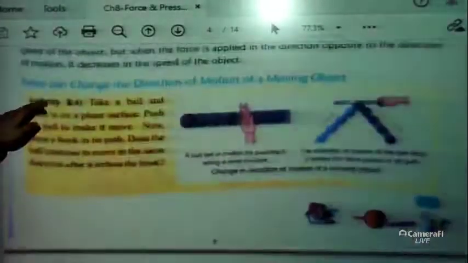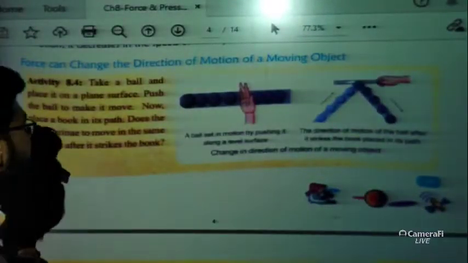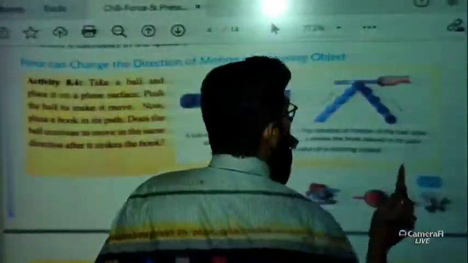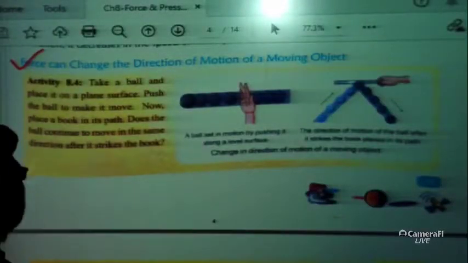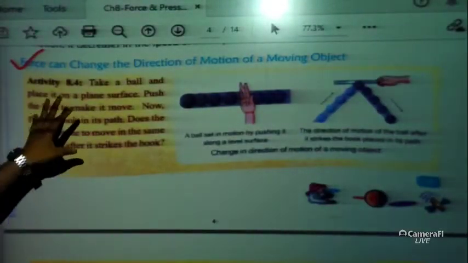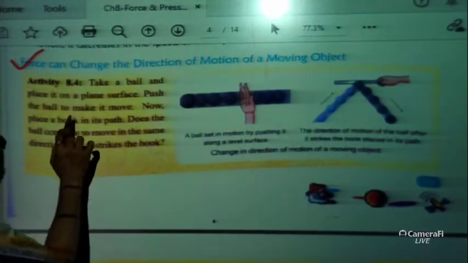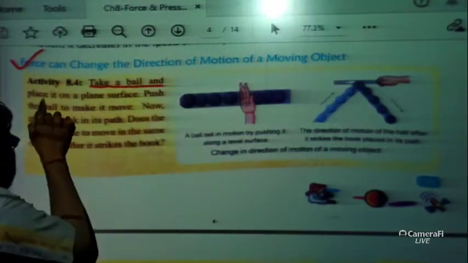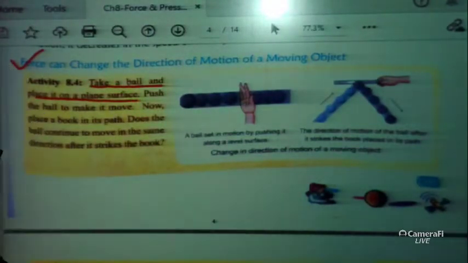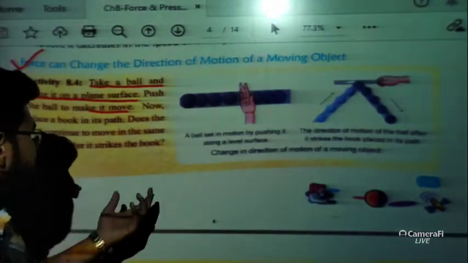Now let us discuss the next thing, that force can change the direction of motion of a moving object. This is the second effect of force. So one more activity is there, so let us discuss this activity. This activity tells that take a ball and place it on a plane surface and push the ball to make it move. That means the same thing that we have done previously.